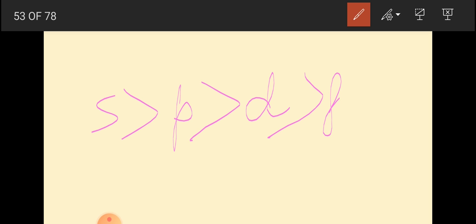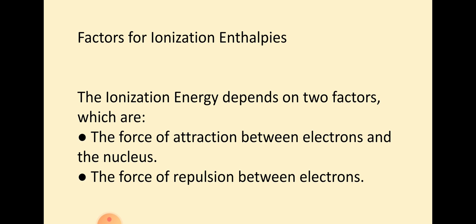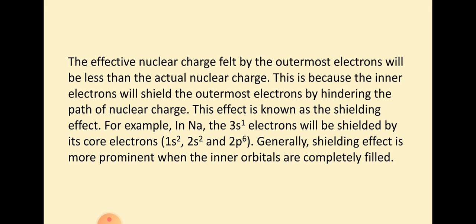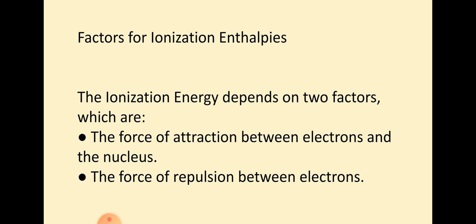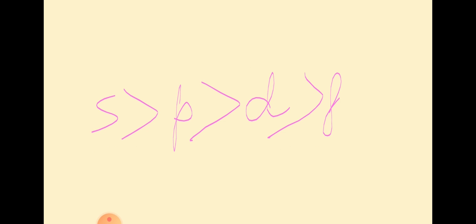Next point is completely filled and half filled orbitals. What will happen? According to Hund's rule, I hope you remember Hund's rule, atoms having half-filled or completely filled orbitals are comparatively more stable, and hence more energy is needed to remove an electron from such atoms.